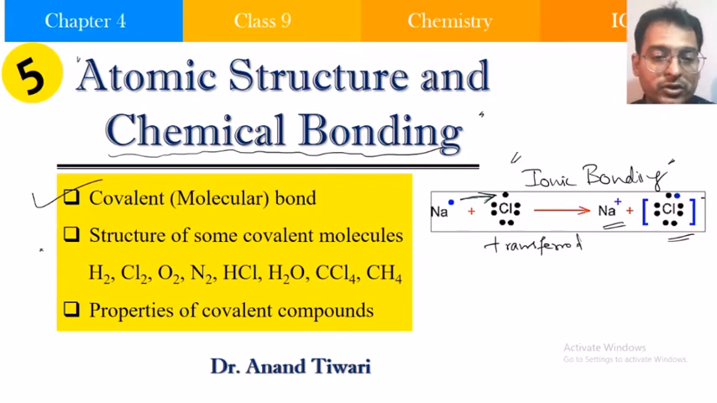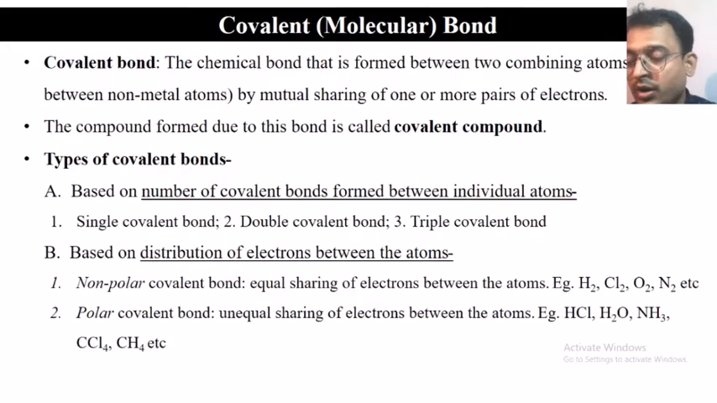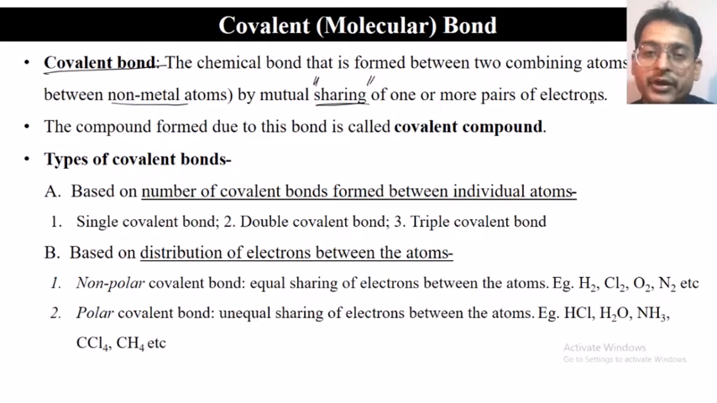We will look into the structure of some of these covalent molecules, as well as the properties of these covalent compounds. So, what is a covalent bond? A covalent bond is formed between two combining atoms, usually non-metals, by mutual sharing, by sharing of one or more pairs of electrons.